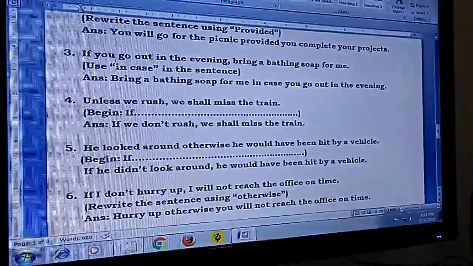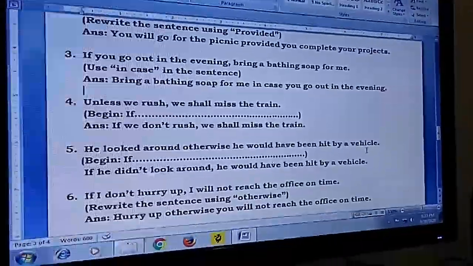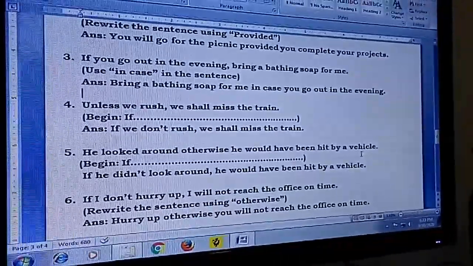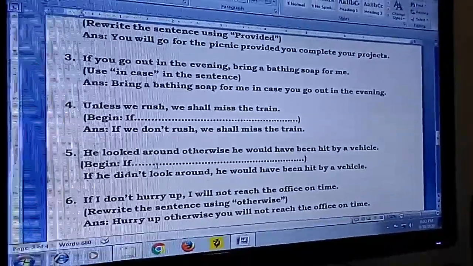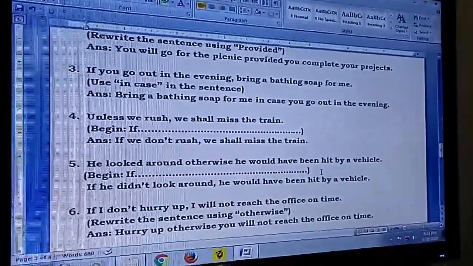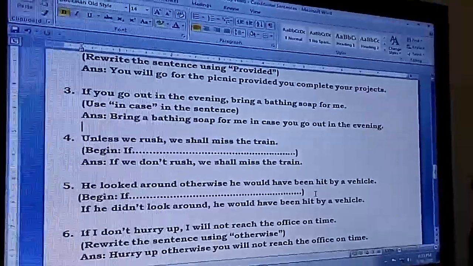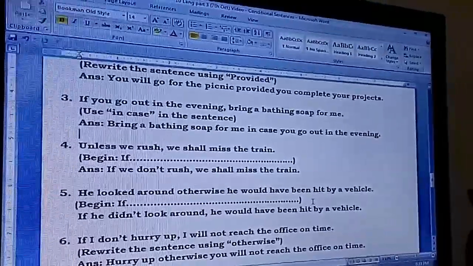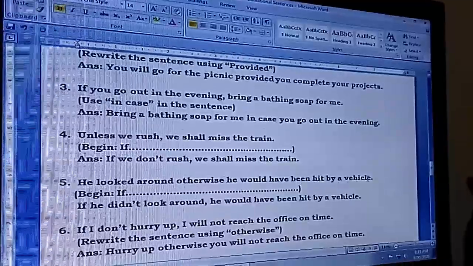Number 5, he looked around, otherwise he would have been hit by a vehicle. It is a little advice to each and everyone. Look before you leap, they say. But not only that, when you walk or especially when you cross the road, you always look around and then take your steps. Otherwise, this accident may take place.